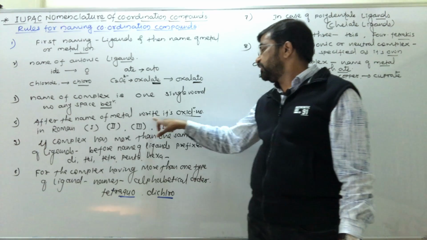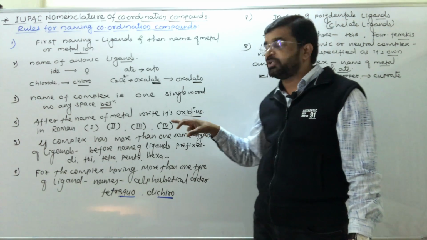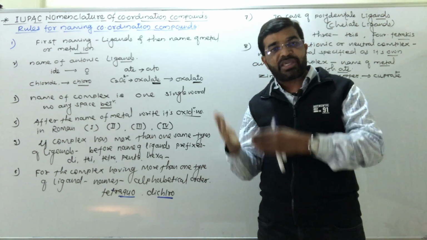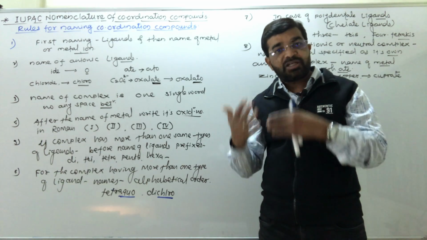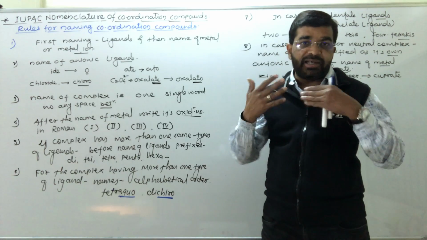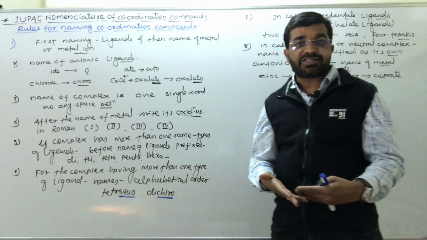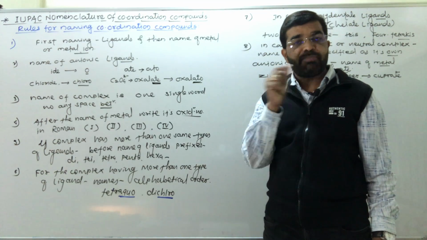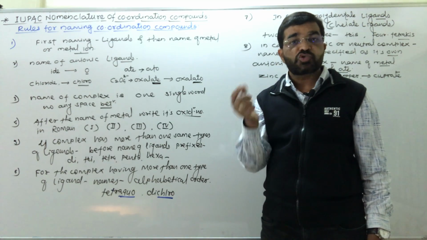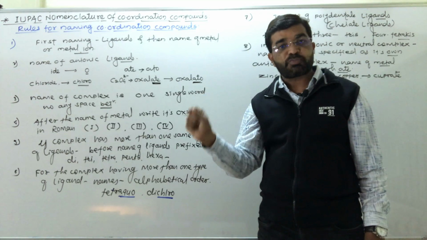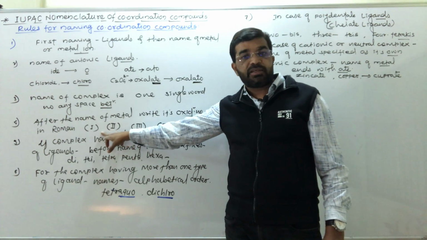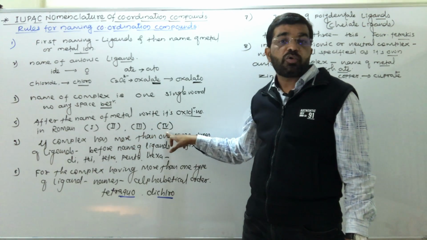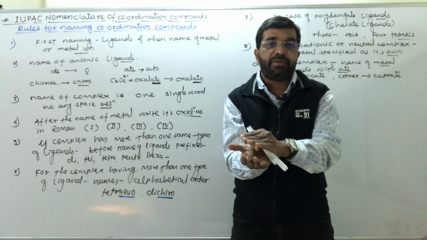After the name of metal, write its oxidation number in Roman figure, Roman number. मेटल के नाम के बाद वो मेटल की ऑक्सीडेशन नंबर हमें वहाँ इंट्रोड्यूस करनी है, इंडिकेट करनी है. तो वो इंडिकेट करते समय आपको ये ध्यान में रखना चाहिए कि वी हैव टू इंडिकेट ऑक्सीडेशन नंबर इन रोमन फिगर in bracket after the name of metal. Okay, so if oxidation number of metal is +1, Roman 1 is written in bracket, +2 Roman 2 is written in bracket, +3 Roman 3 is written in bracket, +4 Roman 4 is written in the bracket after the name of metal.